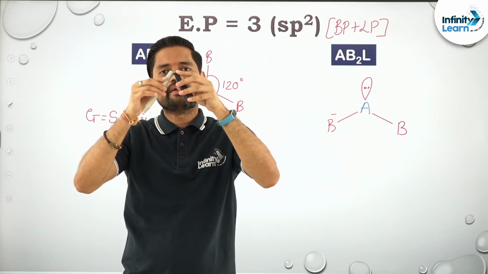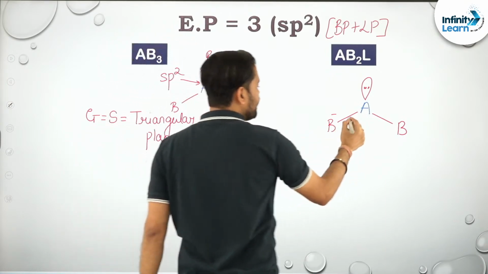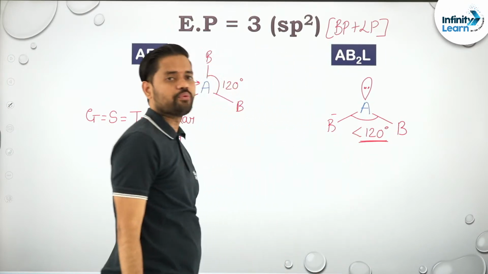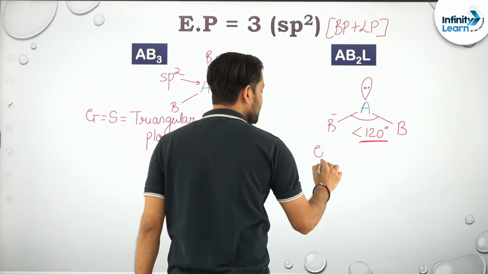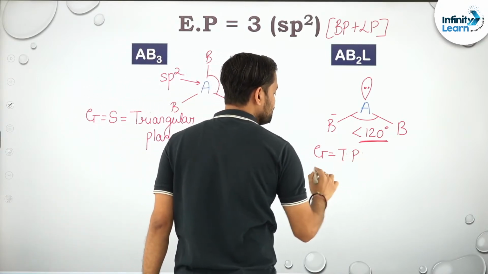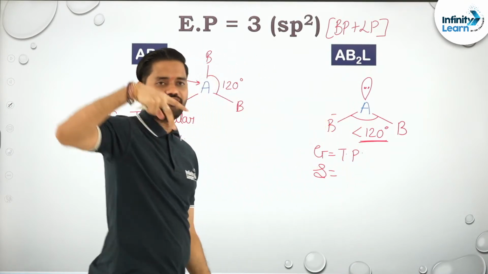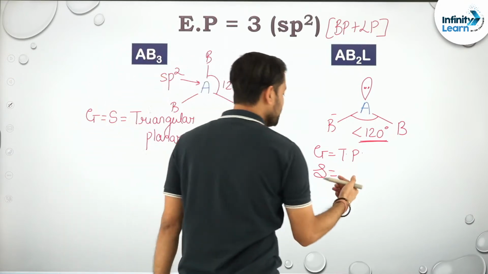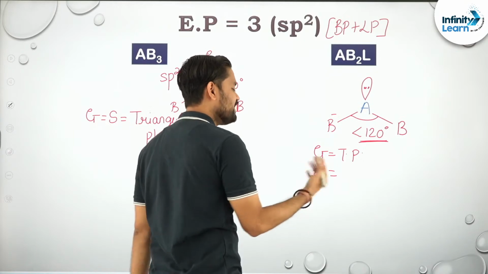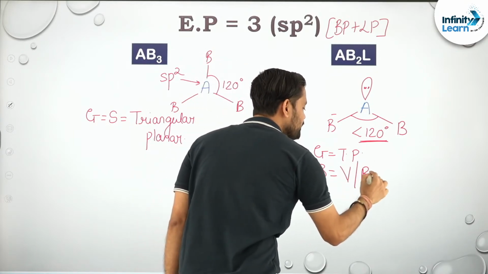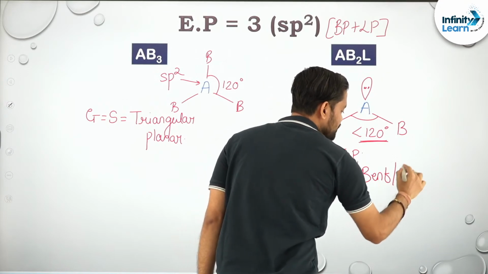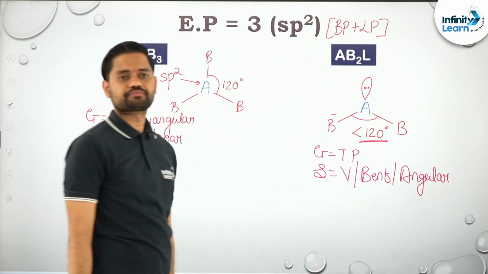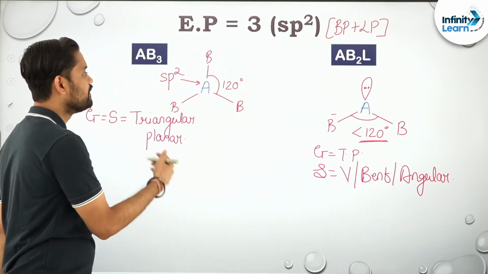It will try to bend it. That means can I say that this bond angle will be less than 120 degrees? The bond angle will be less than 120 degrees. Over here, its geometry is triangular planar, but its shape is like a V. If you see it, it's like a V, or the opposite of A. Just joke apart, it's like a V shape or bent shape or angular shape. So this is the structure. Clear? So please try to remember all these things.